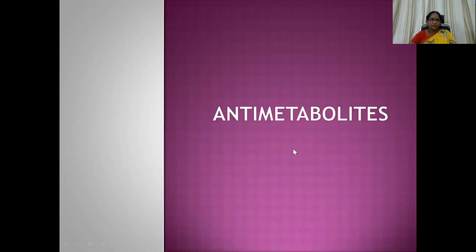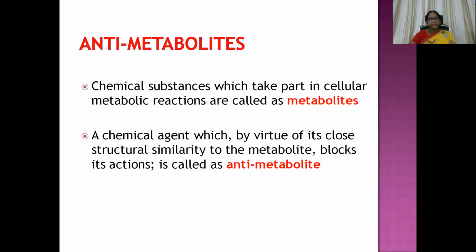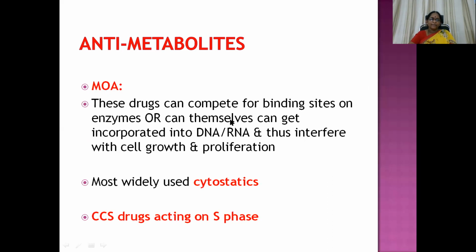Then coming to the other group of drugs after finishing these alkylating agents, antimetabolites. Chemical substances which take part in cellular metabolic reactions are called metabolites, whereas a chemical agent which, by virtue of its close structural similarity to the metabolite, blocks its action is called an antimetabolite. Okay, it's a kind of analog or antagonistic action. So this is metabolite, this is antimetabolite.